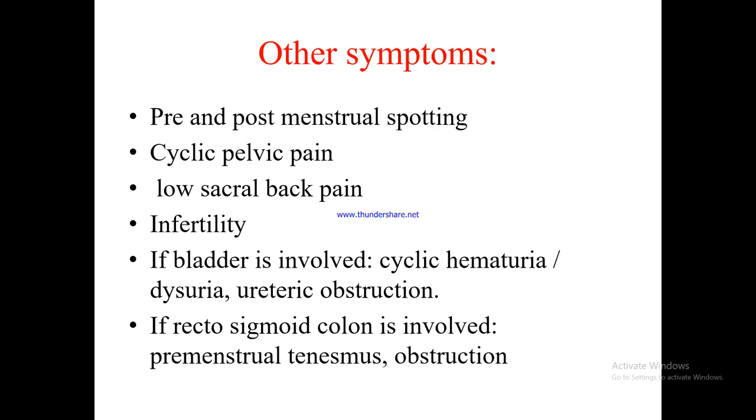Other symptoms: pre and post menstrual spotting, cyclical pelvic pain, low sacral back pain, infertility. If the bladder is involved: cyclic hematuria, dysuria, ureteric obstruction. If rectosigmoid colon is involved: premenstrual tenesmus and obstruction. Tenesmus is a feeling, which may be constant or intermittent, usually accompanied by pain, cramping, and involuntary straining efforts. It can be temporary and transient, related to constipation.